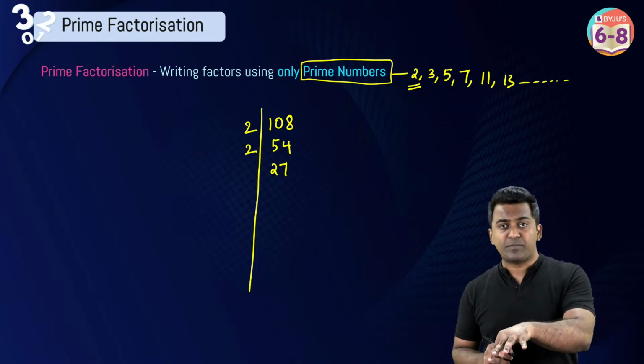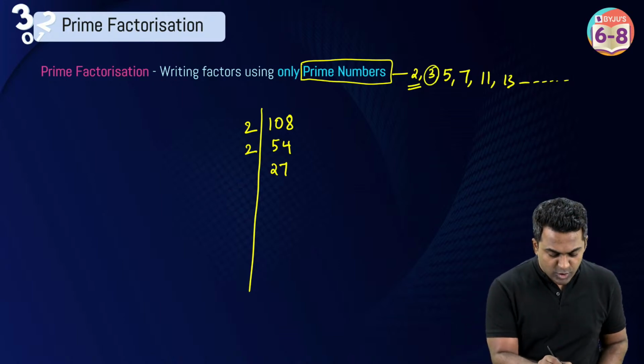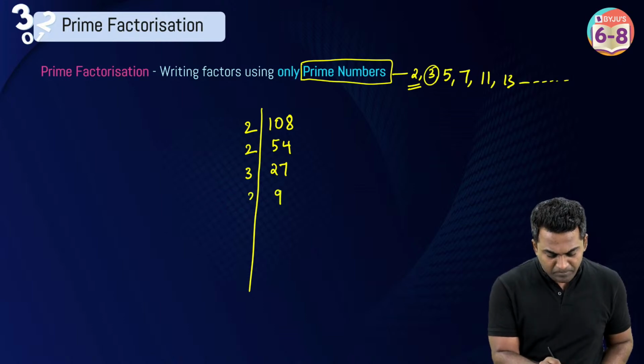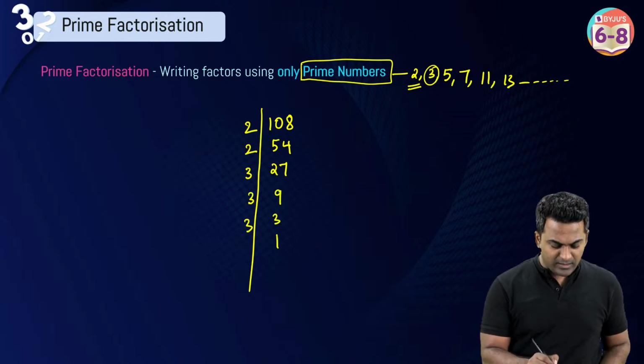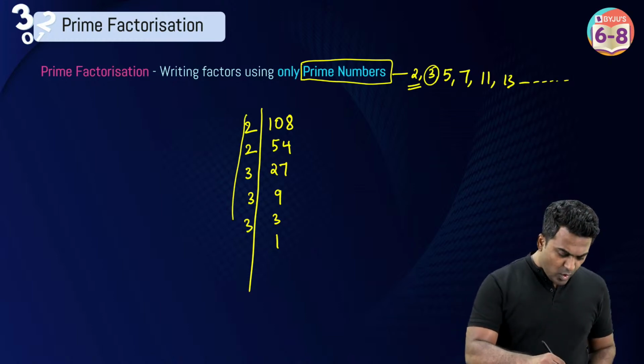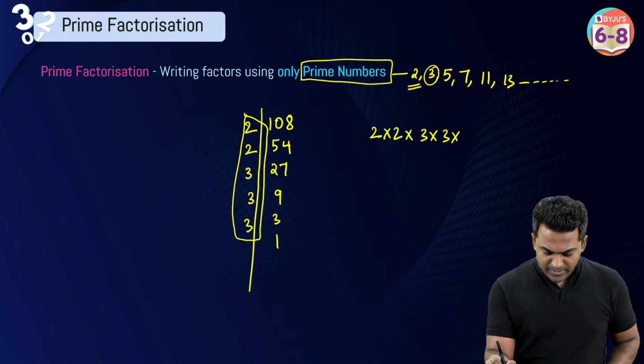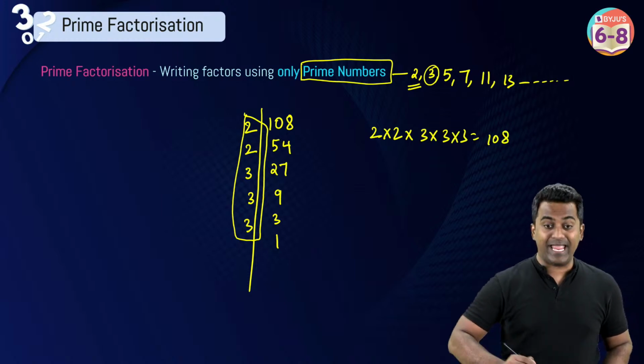So move on to the next prime number after 2. After 2, what do you have? 3. Check if it is divisible by 3. So 27 is divisible by 3, right? So 3 times 9 is 27. Again, 3 times 3, 3 times 1. The moment you get 1, you stop. Okay? Multiply all of these. So 2 multiplied with 2, multiplied with 3, multiplied with 3, multiplied with 3, you get 108.